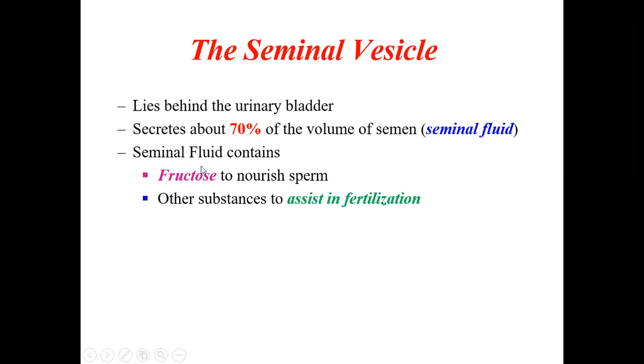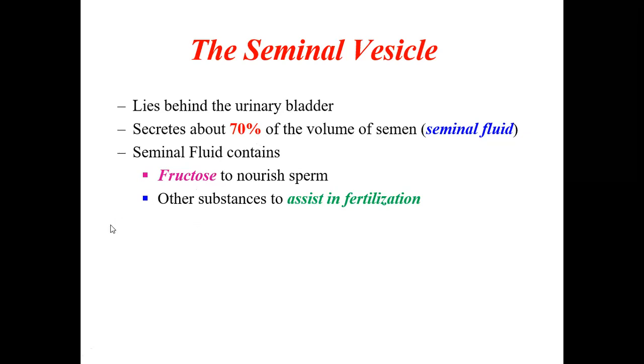It contains fructose, which will help in the nourishment of the sperms. So the sperms are matured and nourished by this fructose. So this fructose, which is in the seminal fluid, will nourish the sperms which are produced in the testis and pushed here.